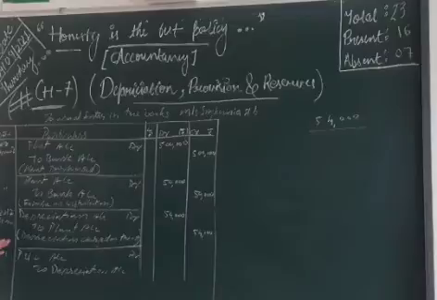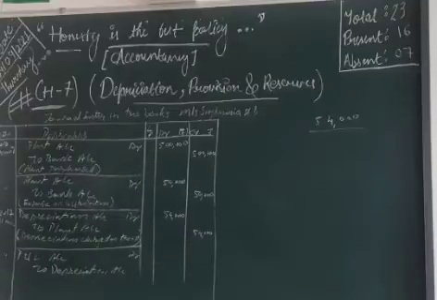Here we mentioned depreciation charge on asset, and that expense flows to the profit and loss.